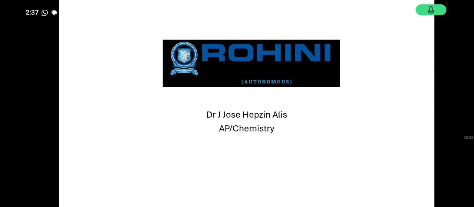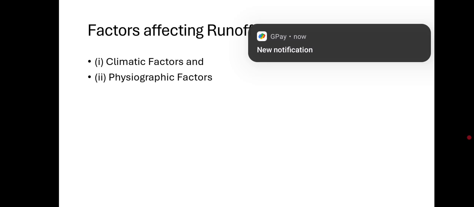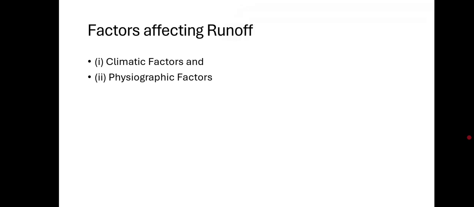I am going to teach you factors affecting runoff. The runoff from the drainage basin or the catchment area of the natural streams depends on several factors, that are climatic factors and physiographic factors.